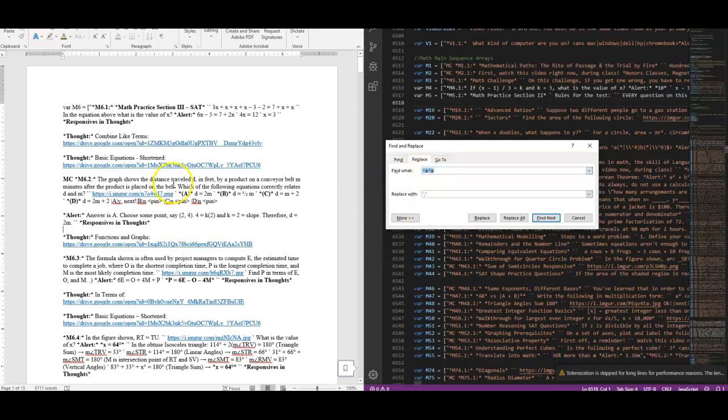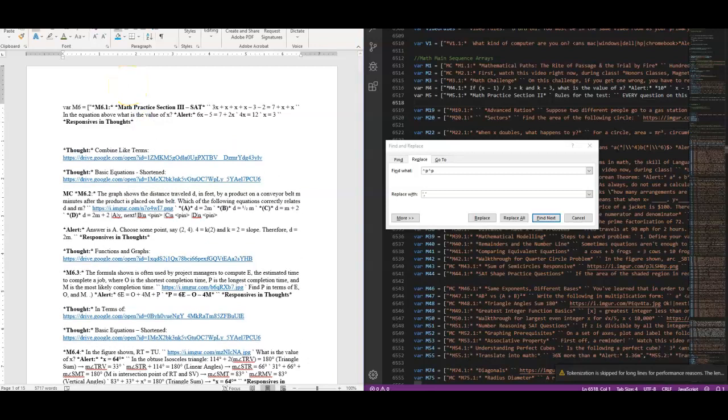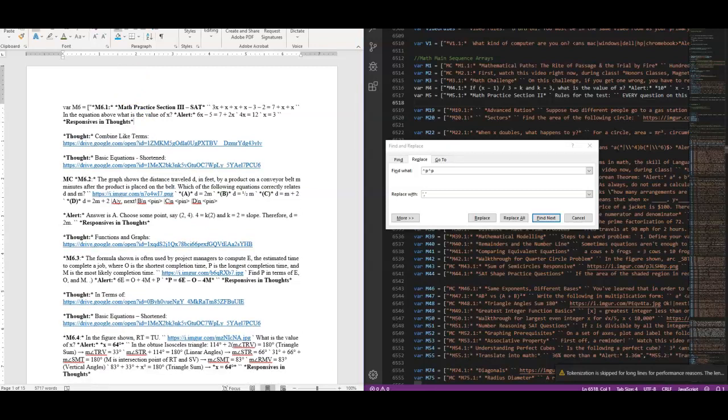What does that do? Caret P means it is Word's thing for enter, right? So one caret P is one enter. So whenever you do something like, let me go over here, this, that's a caret P. This, that's another caret P, right? So every time there are two enters and exactly two enters, no more, no less, then we replace that with a quote, comma, quote. Why do we do this?